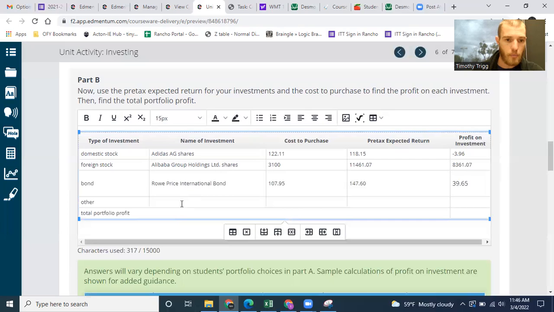And whatever your other one as well, do that one as well. And then you would do your total. So you would add these together and that'll give you your total. Don't forget to do this row as well. Whatever you picked for your other investment, make sure to put that data there and calculate this total on the far right. So you'd add all this total column together.